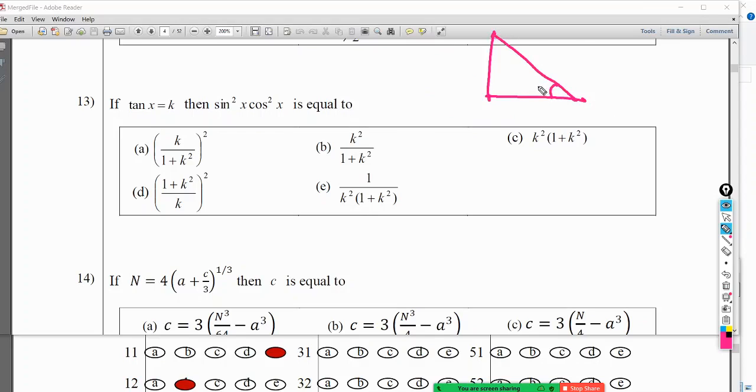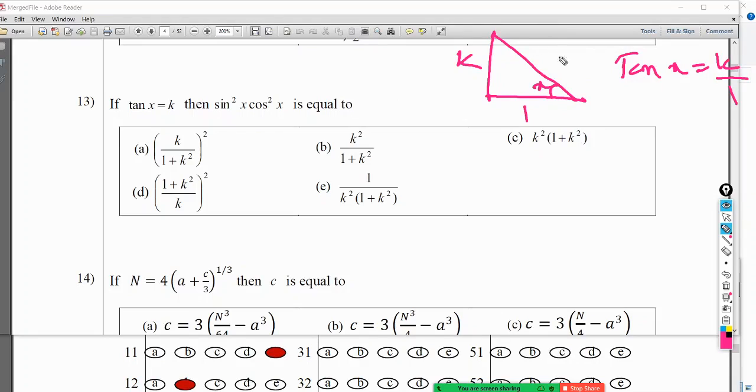Say this is my x. Tan x is this divided by this. It says k, so let's say this is k divided by 1. Then tan x is k divided by 1, which is k. Remember, tan x is opposite divided by adjacent. They say tan x is k, therefore I just took it as k divided by 1.